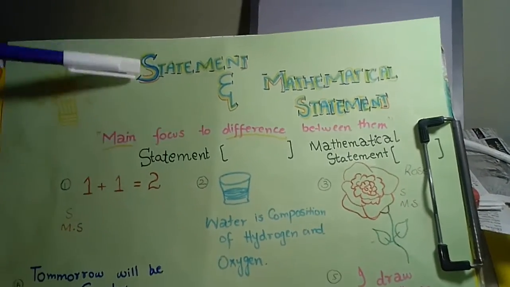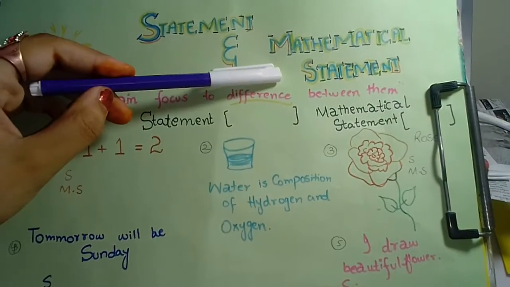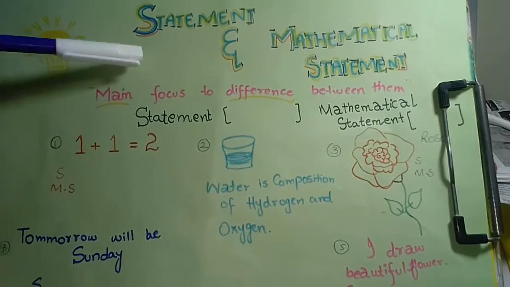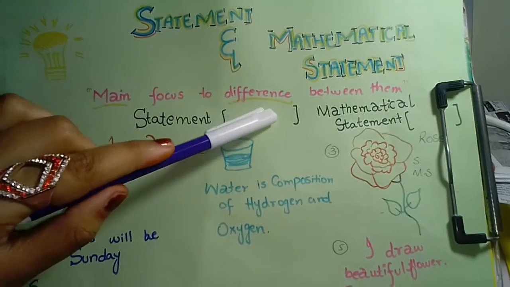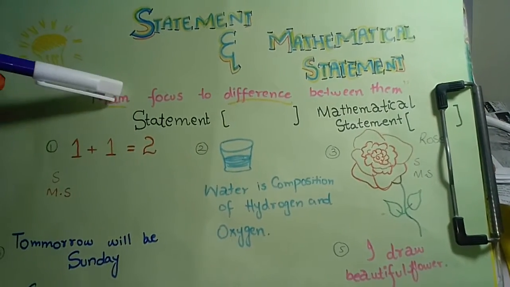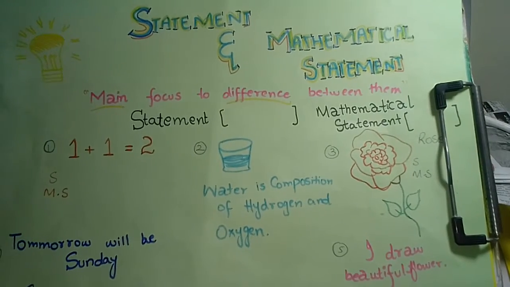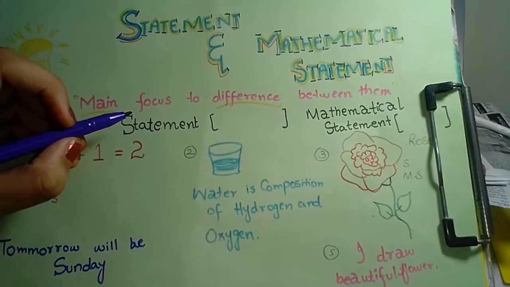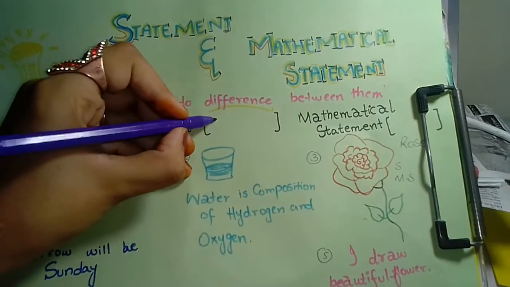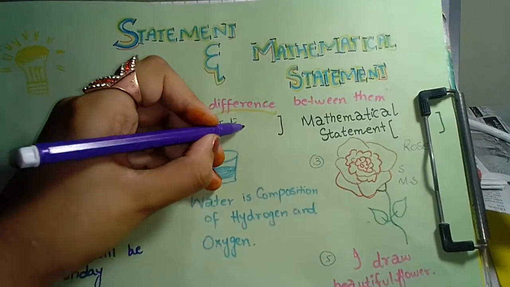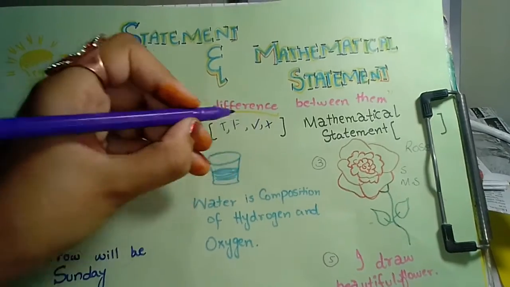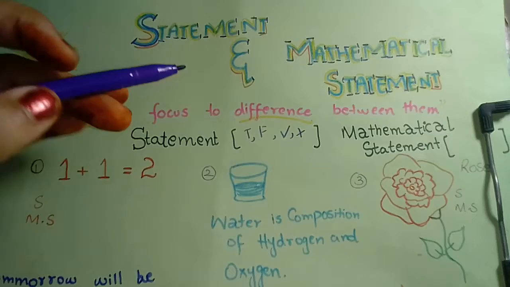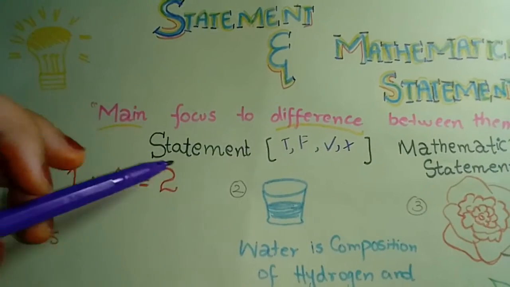Today we will discuss statements, mathematical statements, and the difference between them, but our main focus is the difference. Let's start. What is a statement? It is defined as any information given to us. It may be true or false, tick or cross. It has both possibilities.